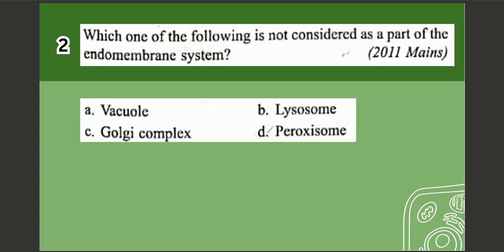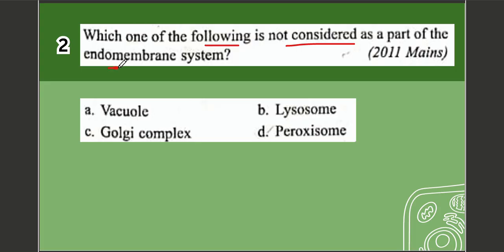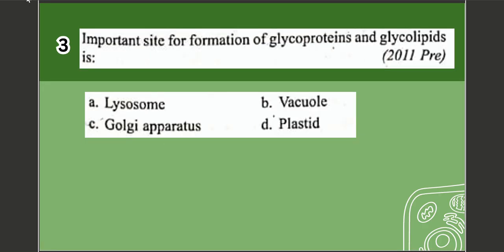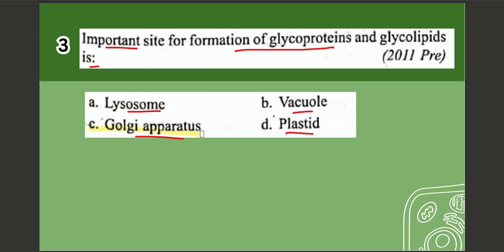Next question, question number 2. Which one of the following is not considered as a part of endomembrane system? Options are A. Vacuole, B. Lysosome, C. Golgi complex, D. Peroxisome. The correct option is option number D, which is peroxisome. Next question, question number 3. Important site for formation of glycoprotein and glycolipid is? Options are A. Lysosome, B. Vacuole, C. Golgi apparatus, D. Plastids. The correct option is option number C, which is Golgi apparatus.